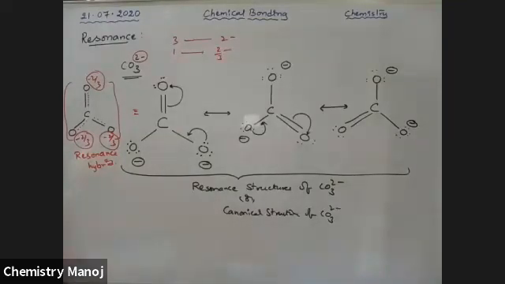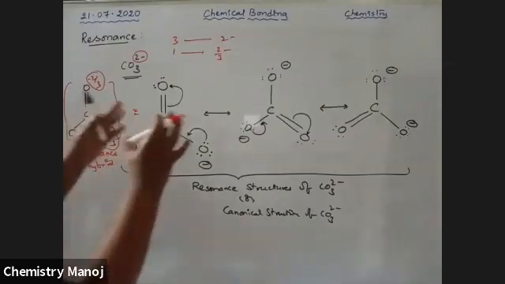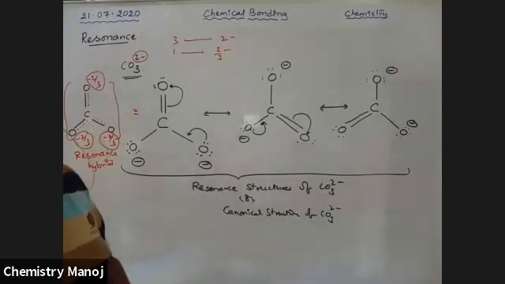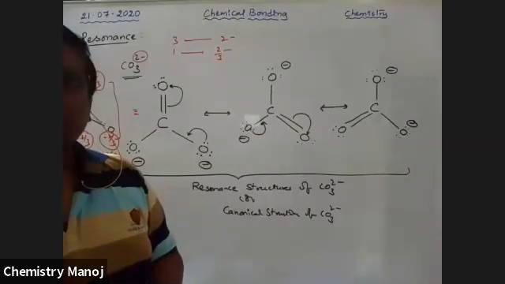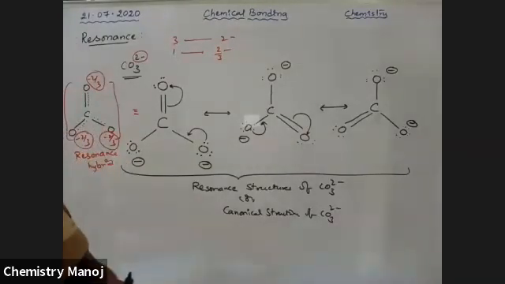Okay, did you clarify, my boys? So this is the way to express the concept. It is the CO3 2- ion. By using this resonance structure, we can identify the bond order. By using these resonance structures, we can calculate the bond order.